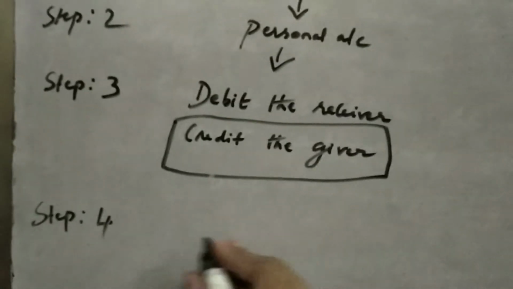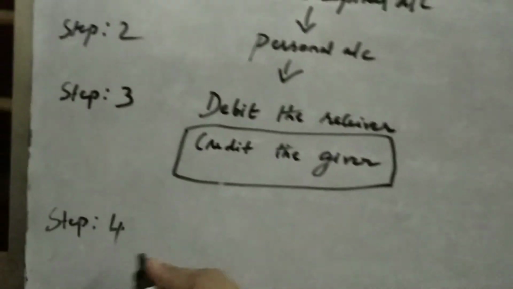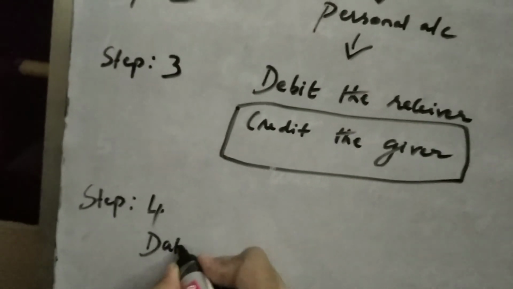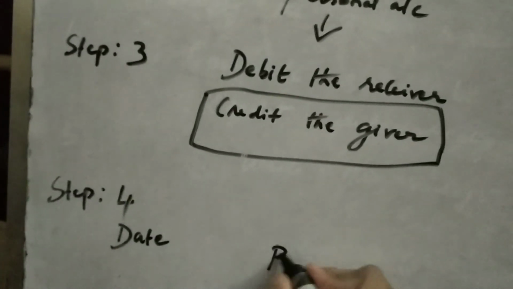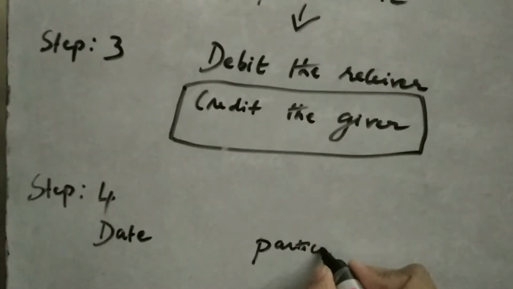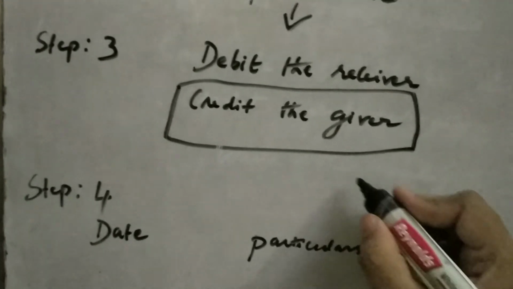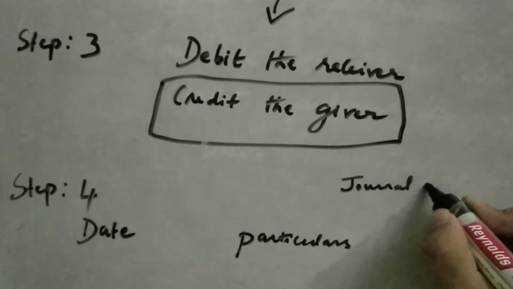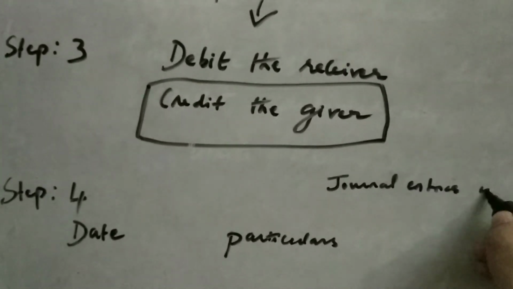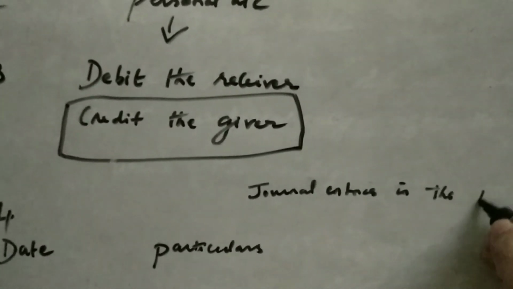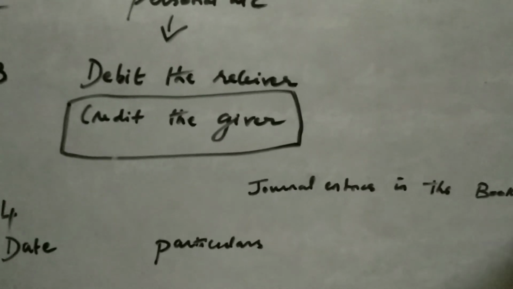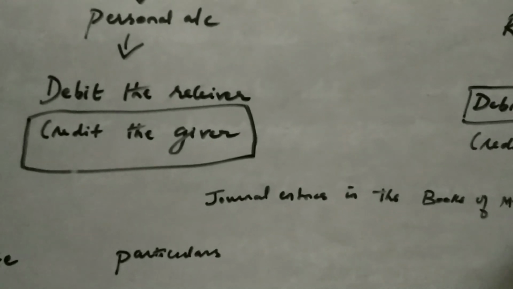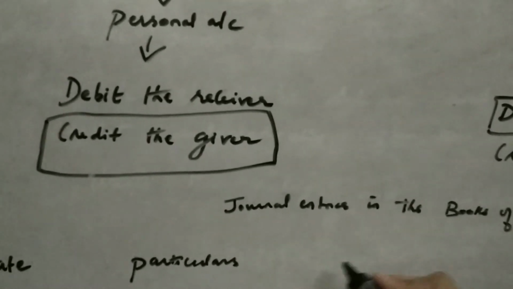So let me just write the format of journal entries. So first thing, you have the date, particulars, title is journal entries in the books of Mrs. Radha. Then you have